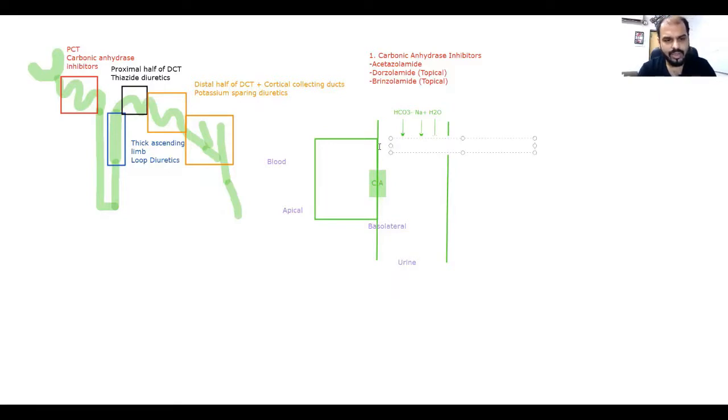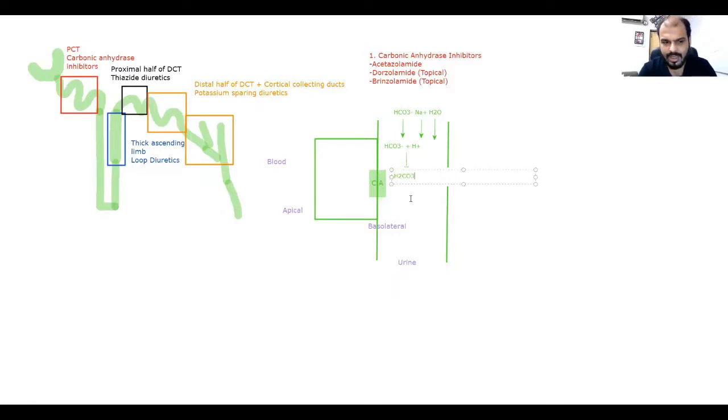Bicarbonate joins with hydrogen and forms HCO3 plus hydrogen. What will be formed? Tell me. H2CO3? Is it okay? H2CO3.